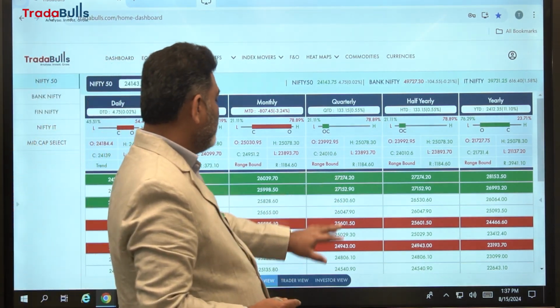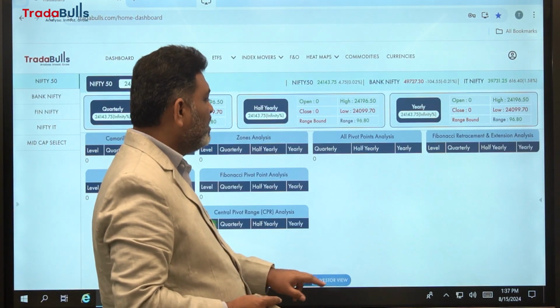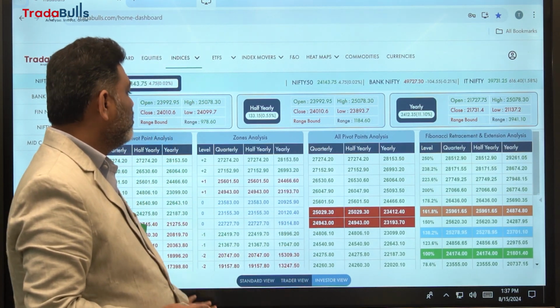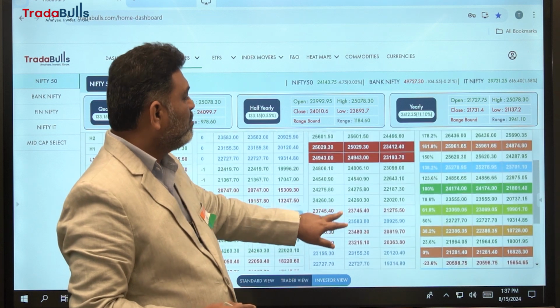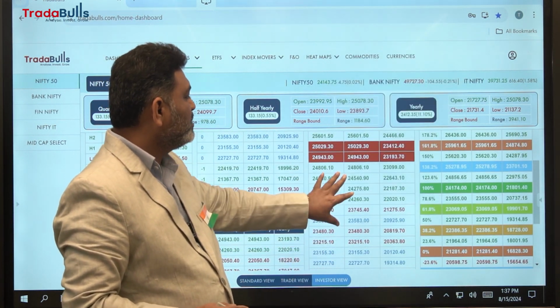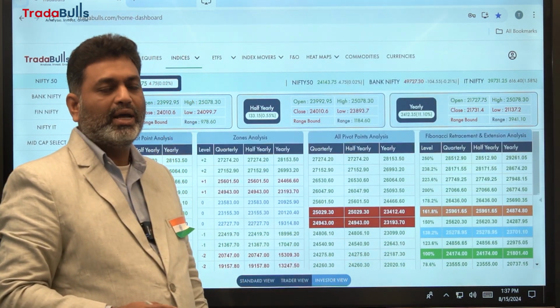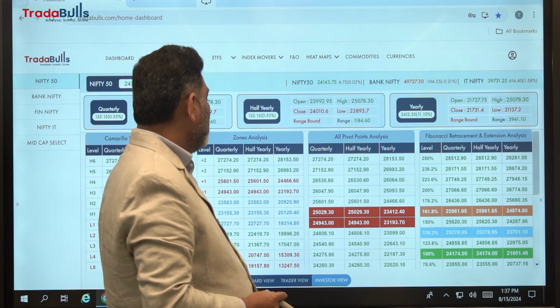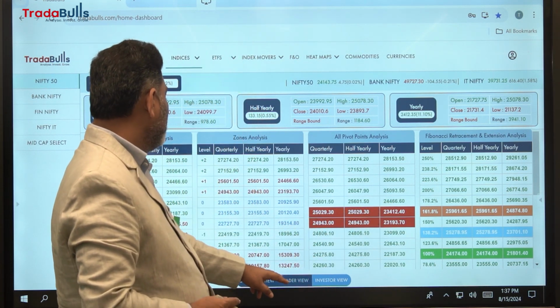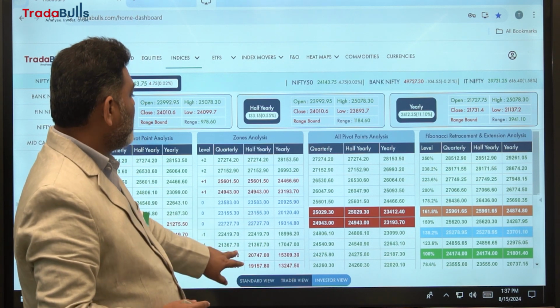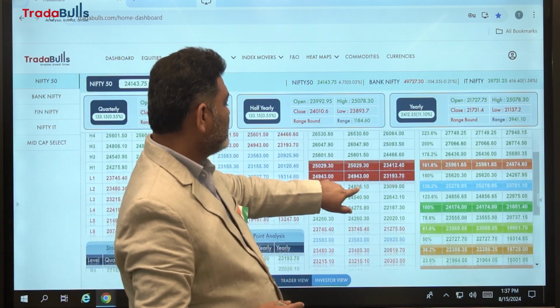Likewise, we have Trader View and Investor View also, and anyway we have regular videos. If you observe all these data points, they are treated as support and resistance points. Whatever value appears on the monthly candle, this month the market took that as a support.